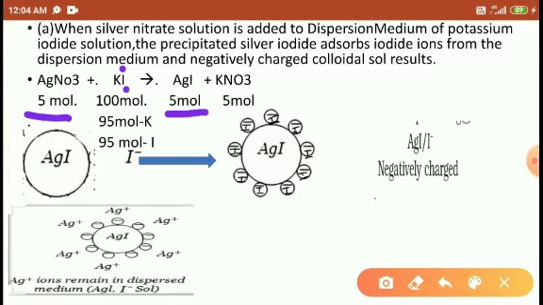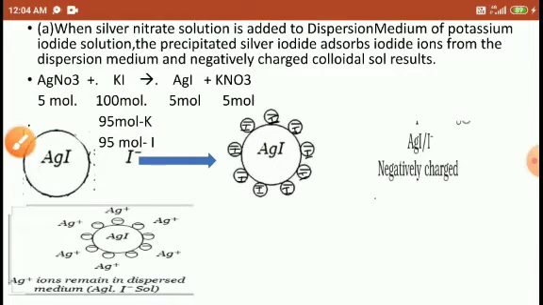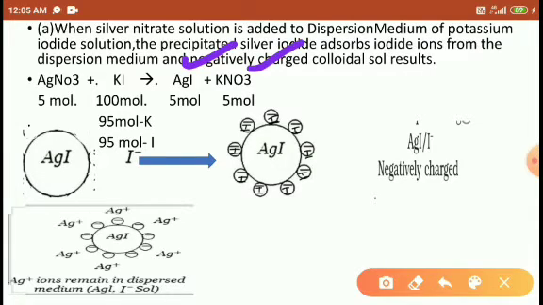And 5 moles of NO3 attract the 5 moles of potassium to form 5 moles of potassium nitrate. So the remaining 95 moles of potassium are left here, and 95 moles of iodine are also left. Out of 100, only 5 moles of potassium and 5 moles of iodine are removed from the solution. They depart from the solution and form AgI and KNO3.